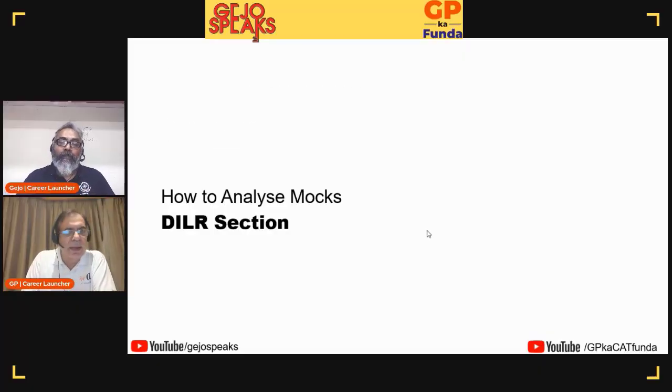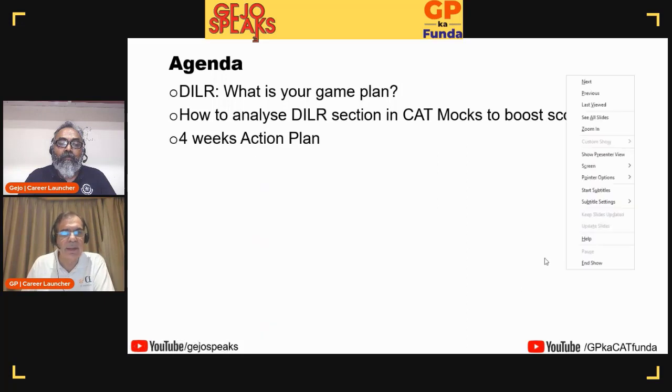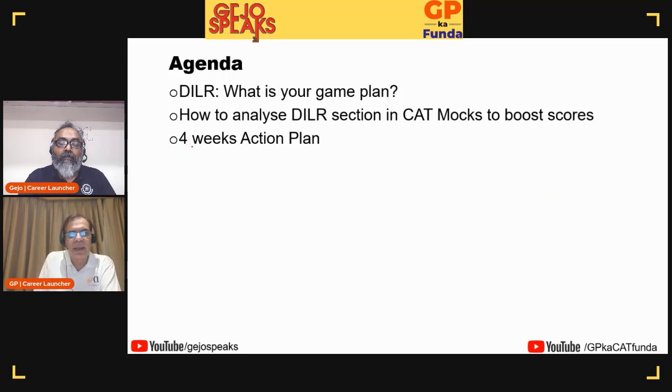How to analyze the DILR section. This is the agenda that we are looking at. Okay. What is the game plan? How to analyze the DILR section for boosting your scores. And finally, the action plan for the next 4 weeks. Okay. First thing, DILR. What's your game plan?